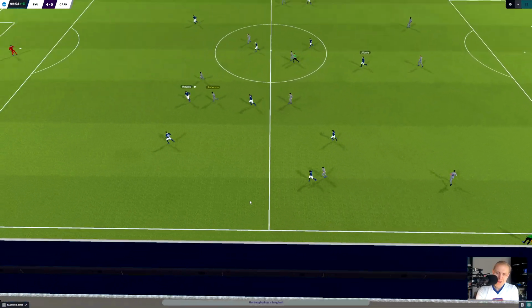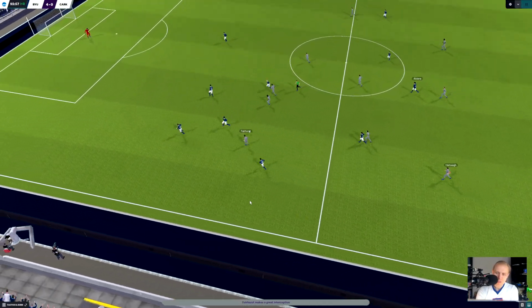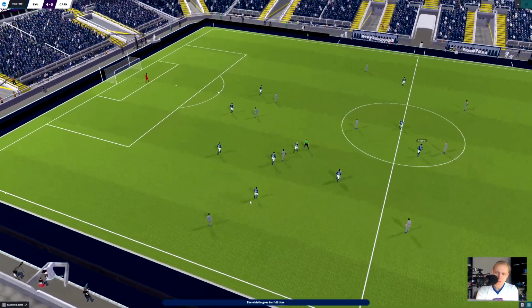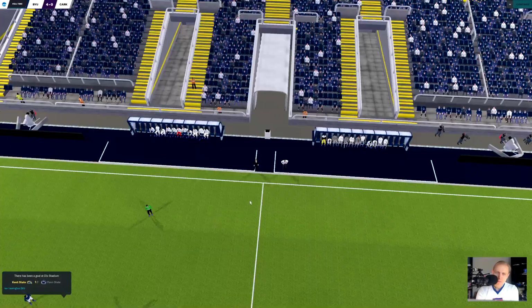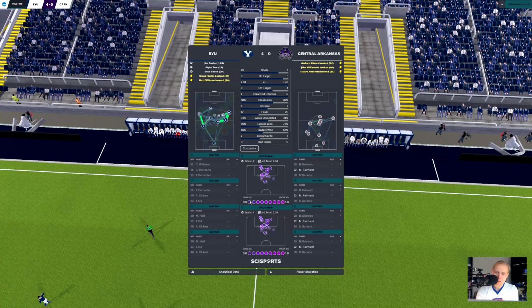It's back with Central Arkansas, and it's knocked forward over to McNellis, but they have the ball again in an attacking position, and it's knocked forward, and that's going to be the end of it. BYU come out with the win, 4-0 here, and that will be the end of that one.